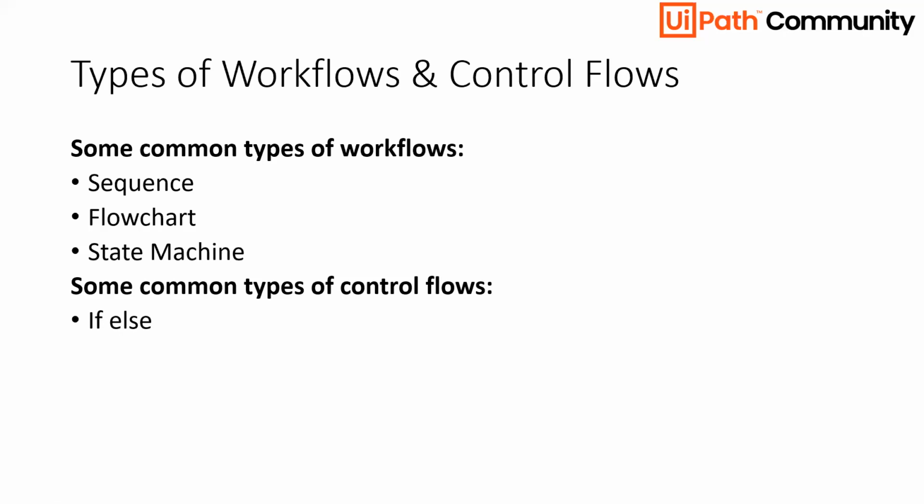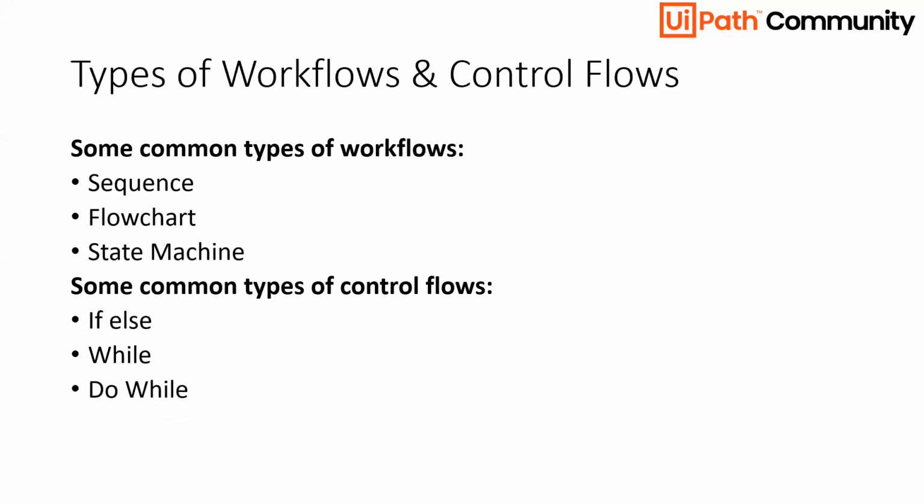So in that case, we use if and else condition. This is one of the control flows that we use in UiPath. The second one is while. I want to say while this value is, maybe, less. Suppose I have a count variable declared, which is of data type integer. Now I am incrementing the count and I want to print it again and again unless and until the value has reached 200. In that case, I will use while.